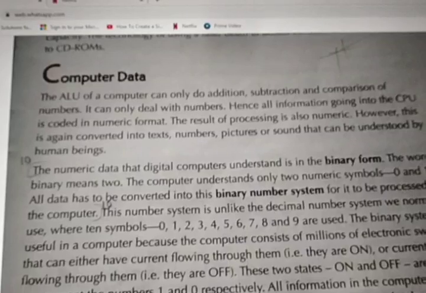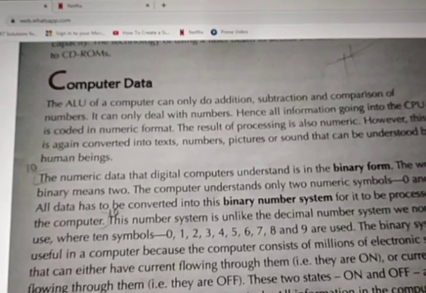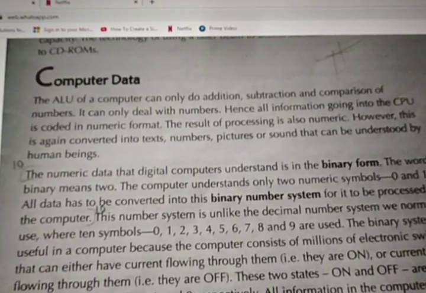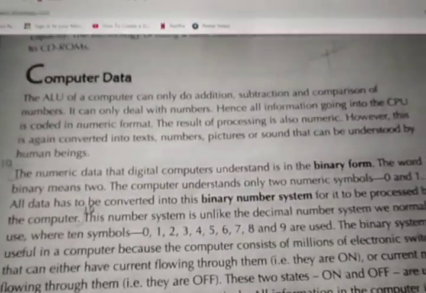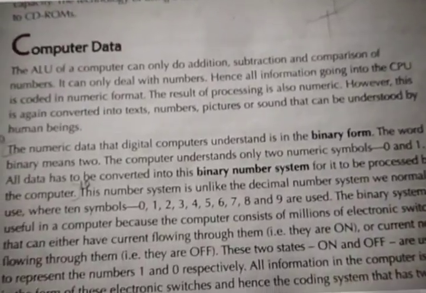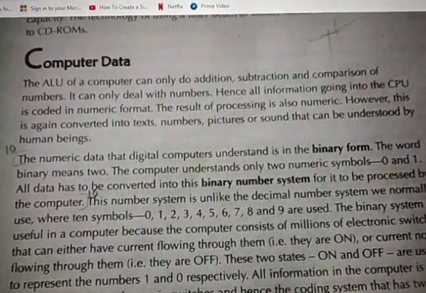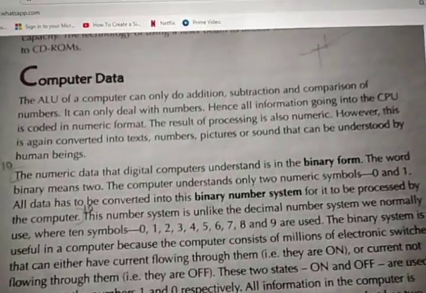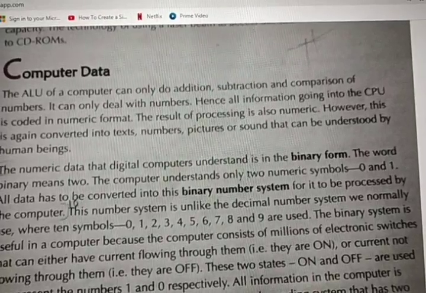So whatever information you're giving, it is going into the processor in the form of what? Numeric format, number format only. Since the ALU knows only numbers, whatever instruction you give to the computer goes in number format only. The result of the processing is also numeric. Since it goes in as numbers, the result will also be only in numbers.